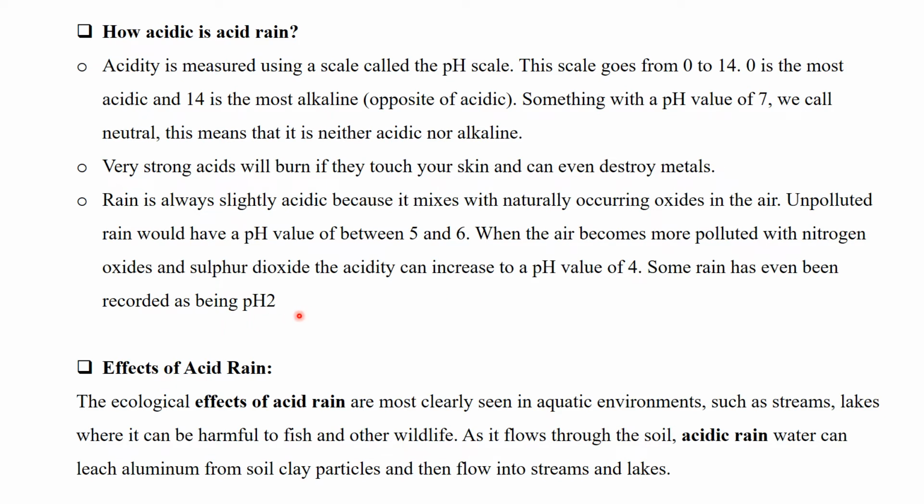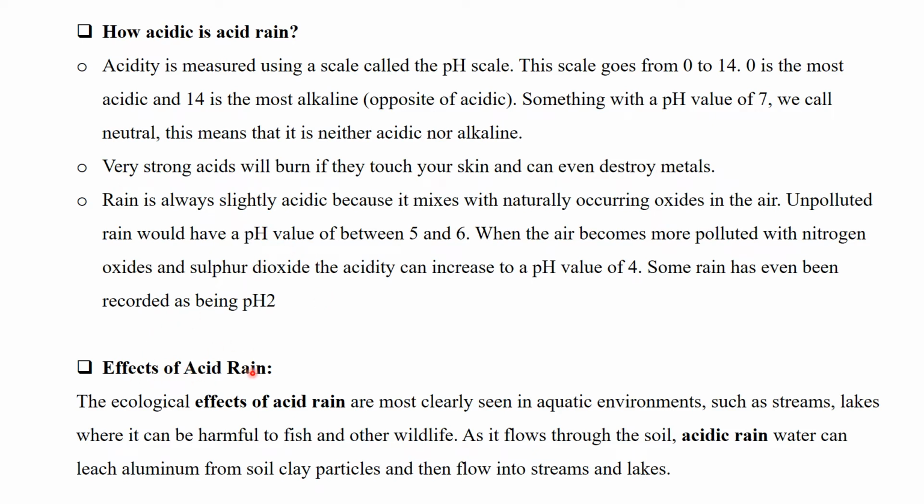That means if the pH value of the rain is less than 5 or 6, going down toward 0, it is called more acidic rain, which causes various dangerous effects, not only to humans but to each and every life on earth, whether in the air, on land, or in the water. Every system and every life cycle on earth is affected by acid rain.